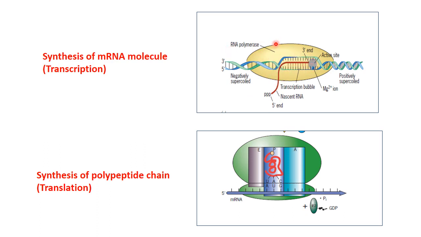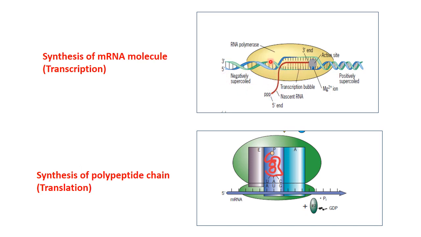The enzyme RNA polymerase binds over the DNA and forms a complementary sequence of RNA, and this complementary RNA is the messenger RNA. Here the genetic information is copied onto the messenger RNA sequence.